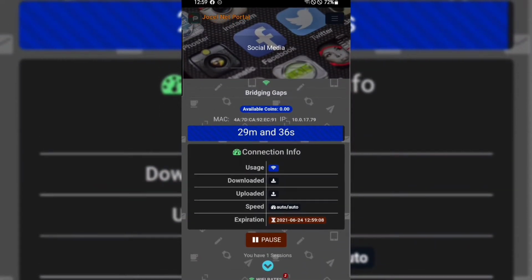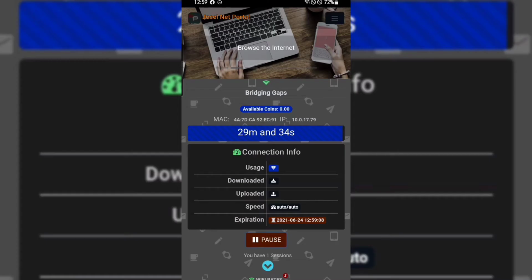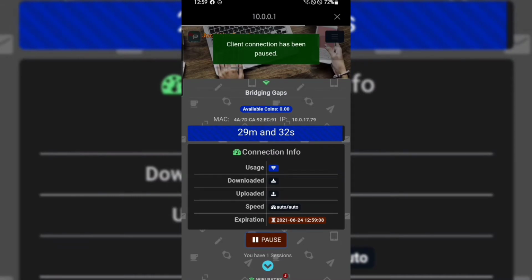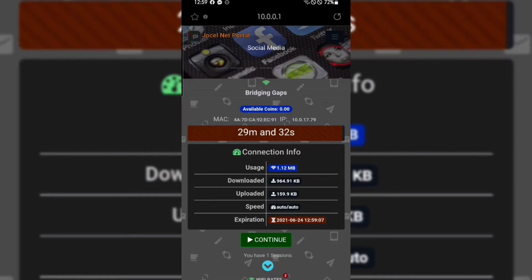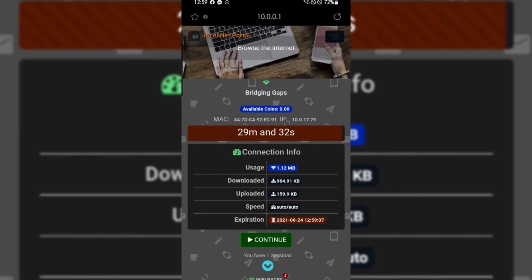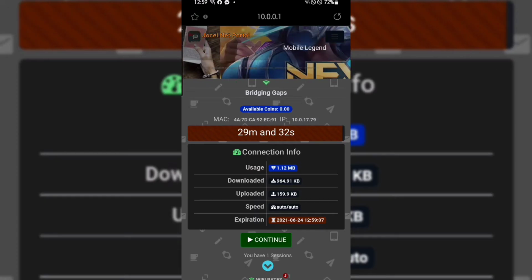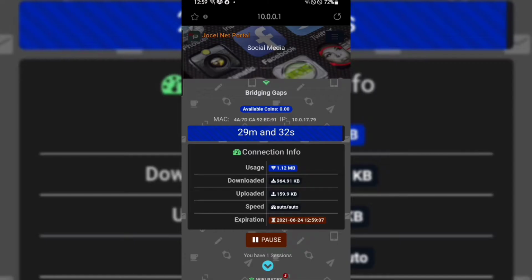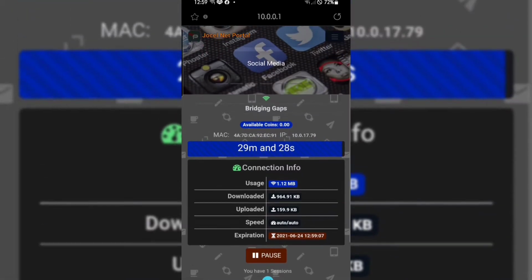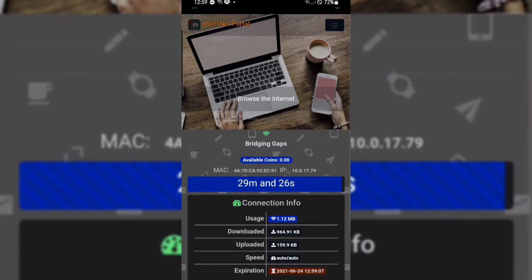And if you want to pause your time, just do the same and click the pause button. And if you are bored, just click continue to resume your time. Some Vendos have auto pause. When you disconnect from the Vendo Wi-Fi, your time will automatically pause even if you forgot to click the pause button. You can now enjoy your peso.